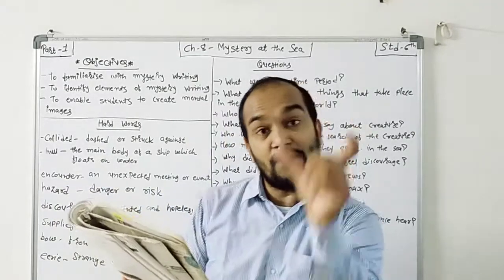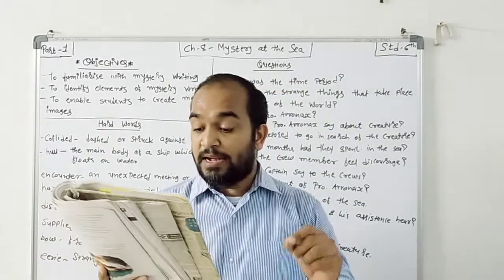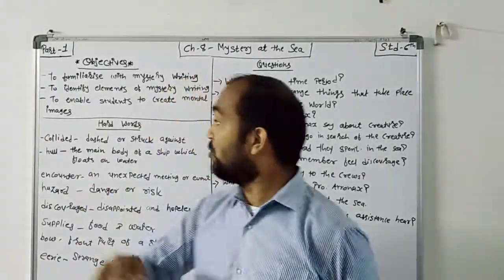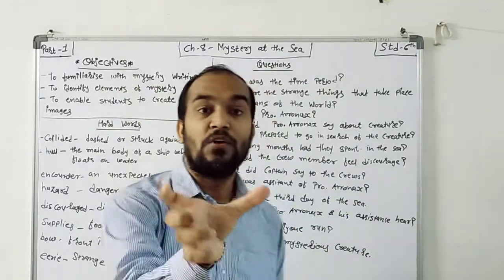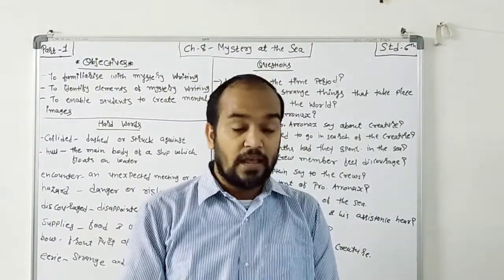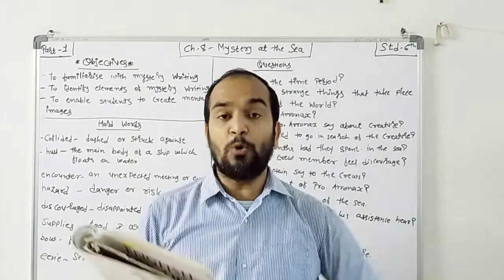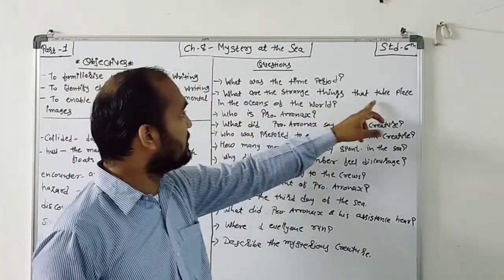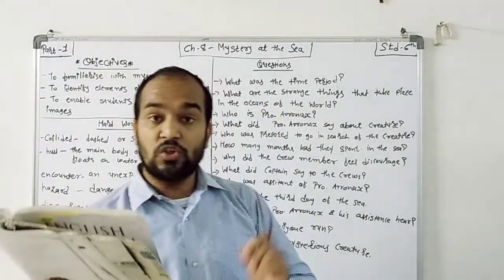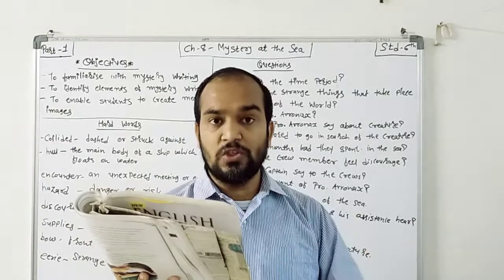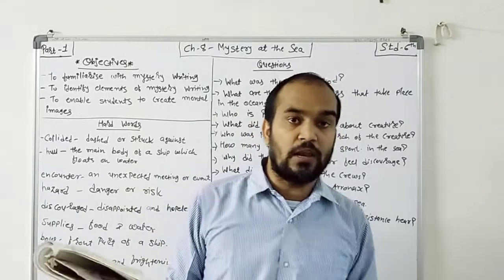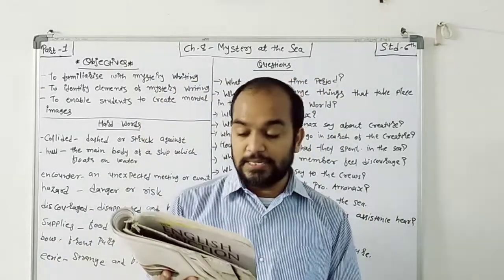See the first line: strange things began to take place in the oceans of the world. I told you about the elements of mystery writing. In the first line there is a suspense, right? Strange things they had to see. Who saw them? The ships reported. So what are the strange things that took place in the oceans of the world? The ships reported a huge creature, which no one had ever seen before. They had seen one huge creature that they had never seen before.